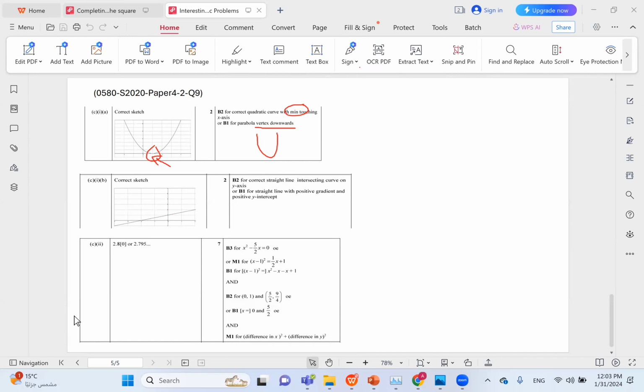And for the line, you needed to intersect on the y-axis at 0, 1. And it had to have a positive gradient and a positive y-intercept. So the x-intercept here was not awarded a mark. But anyway, it's a good idea to always find both x and y-intercepts.